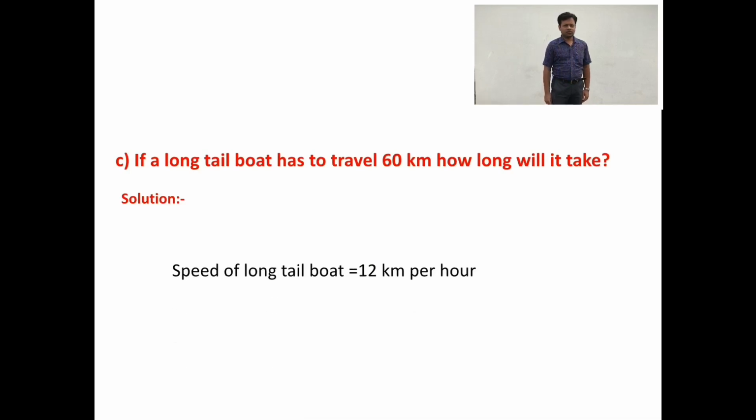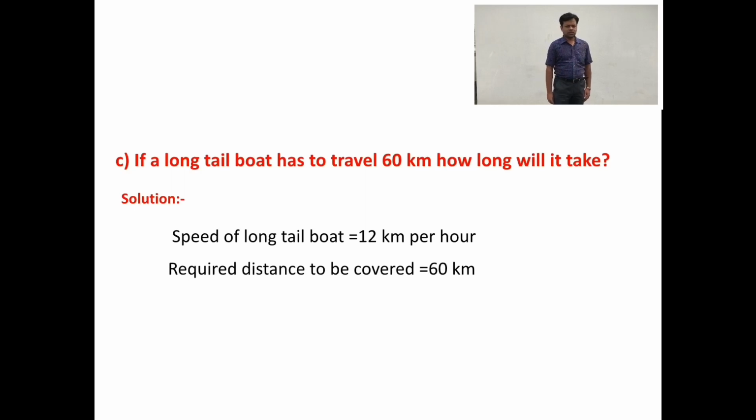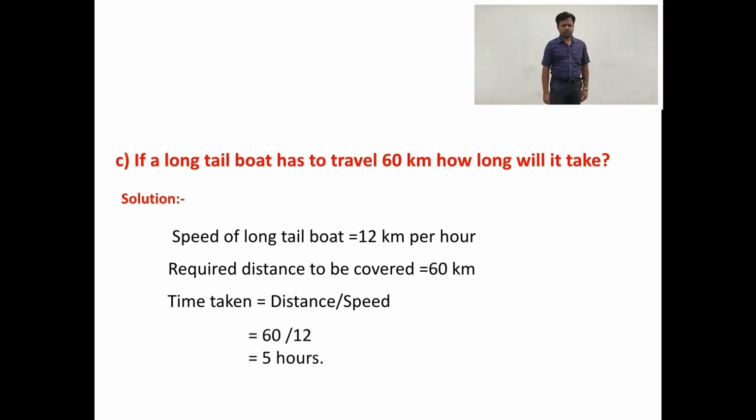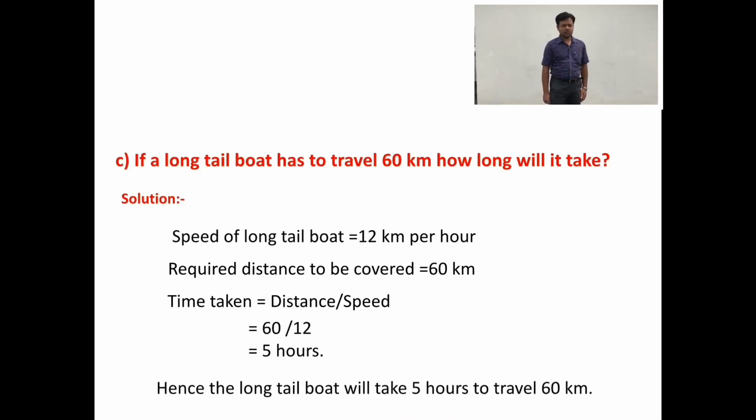Speed of long tail boat is equal to 12 km per hour. Required distance to be covered is 60 km. Time taken is equal to distance by speed. So here 60 divided by 12 is equal to 5 hours. Hence the long tail boat will take 5 hours to travel 60 km.